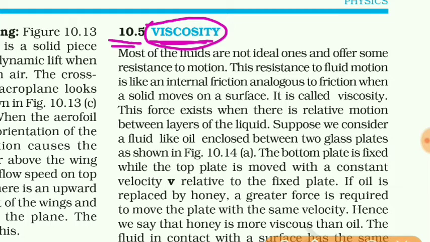In a similar way, when the fluid is in motion, there is something which opposes the motion of the fluid, and that property of the fluid to oppose the motion is called viscosity.